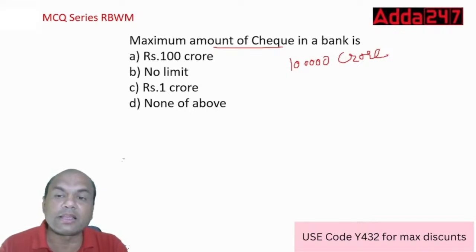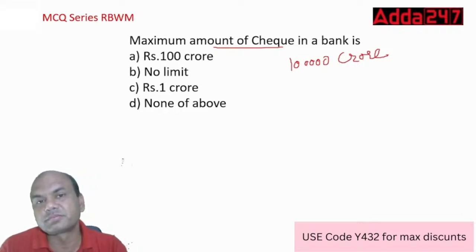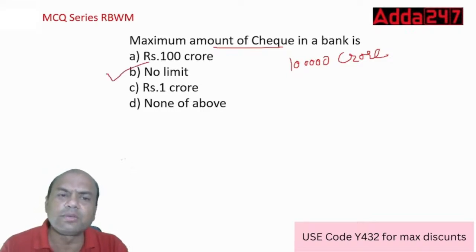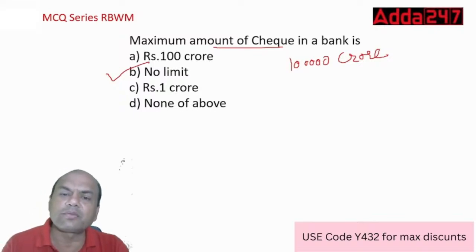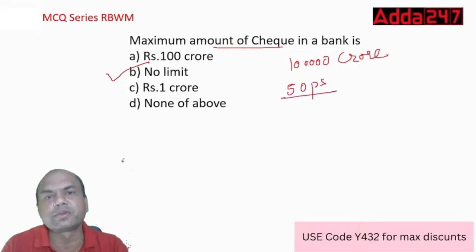But can I write a check of this amount? 100 crore, no limit, 1 crore, none of the above. I can write, isn't it? No limit. I can write any amount of check. Minimum is also there. I can write a 50 paise check also, to you.